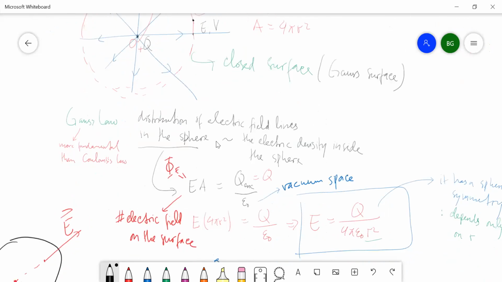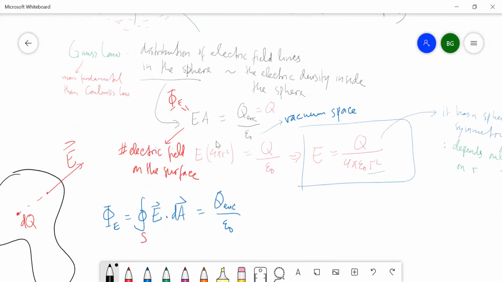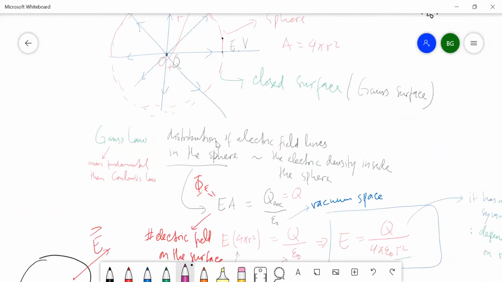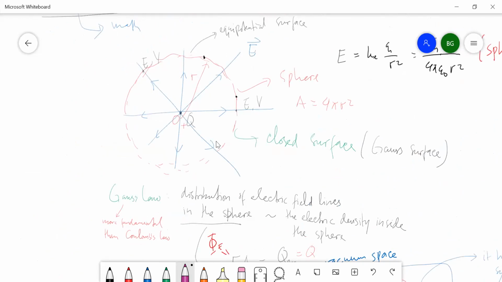Q enclosed means how many charges the Gauss surface covers.